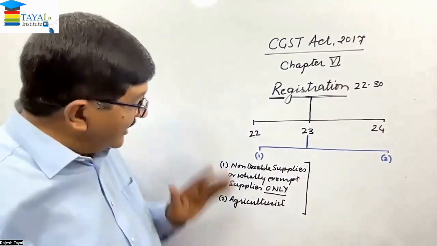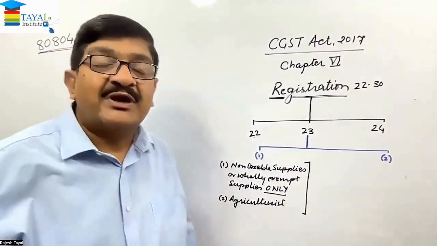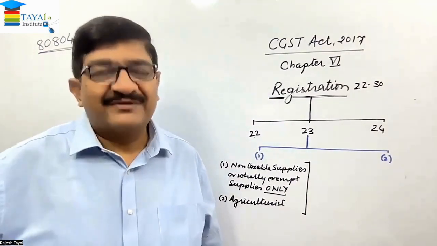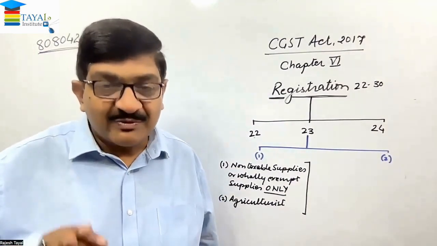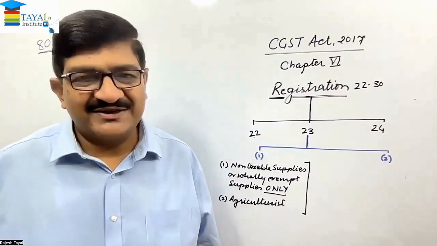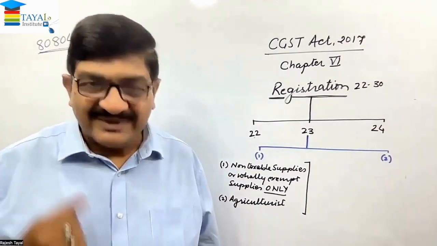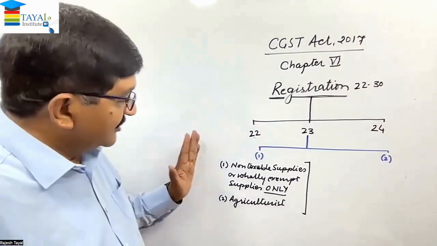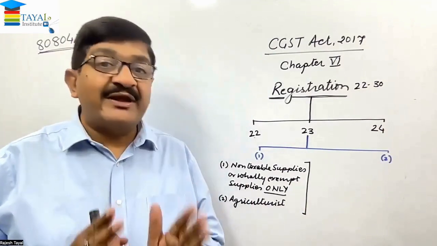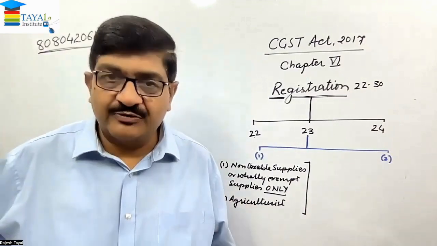So either wholly or rather exclusively engaged in non-taxable supplies. What are non-taxable supplies? As per section 9(2), petrochemicals, diesel, petrol, air turbine fuel, natural gas, and crude oil are non-taxable under GST as of today. And under subsection 1, alcohol for human consumption is non-taxable for the purpose of GST. So, or wholly exempt supplies. Exclusively engaged in those supplies, then that person does not require registration. And number 2, agriculturist.